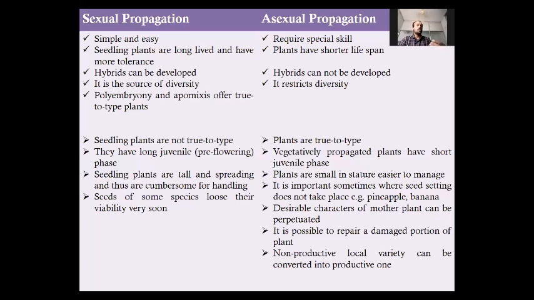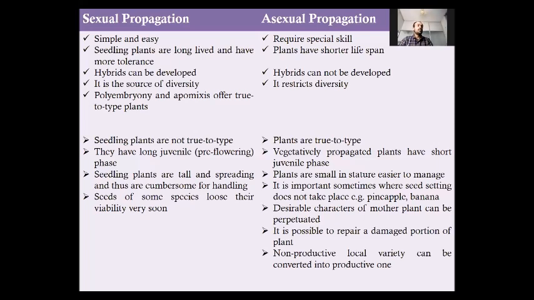It is also possible to convert a non-productive plant into a productive one, which is done by the method of top working, and you can grow more than one variety on a similar plant through grafting or budding.